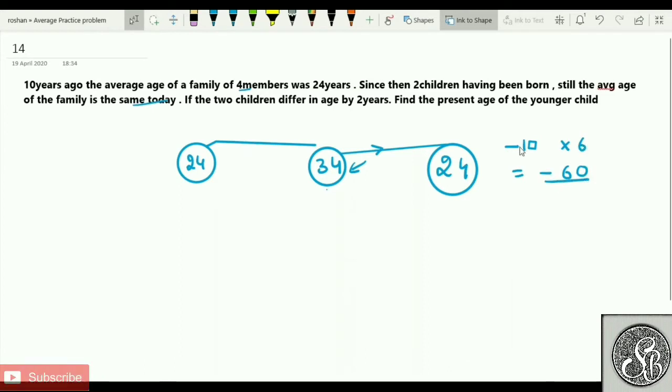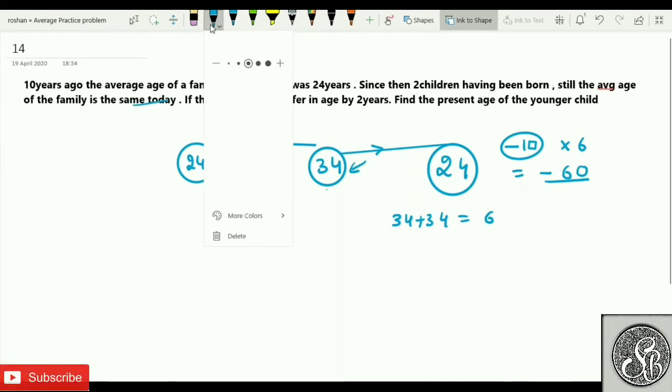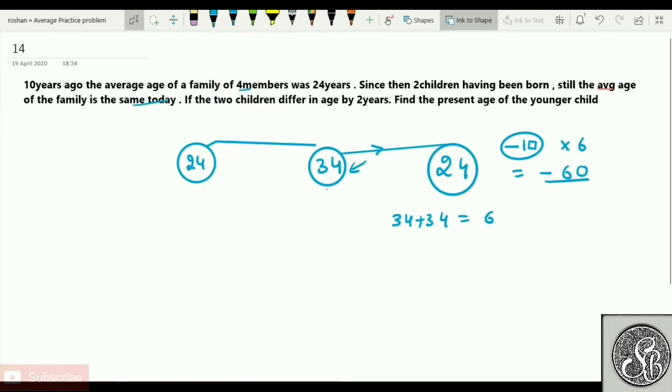I hope you understand. If 10 is the decrease, each and every member will be decreased by 10, and the ultimate decrease on the entire group will be 60. Understood? If both of them had been 34 plus 34, that is equal to 68. I hope everyone understood that. If both of the children we are talking about are 34 as well as 34, then there is no change.